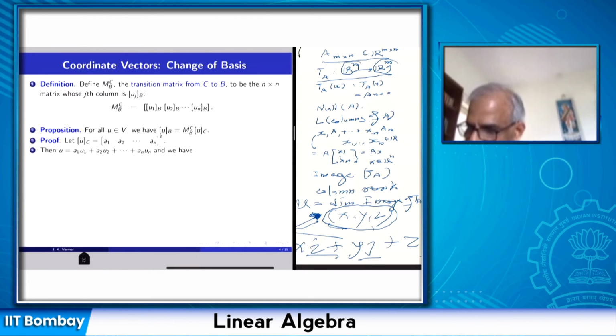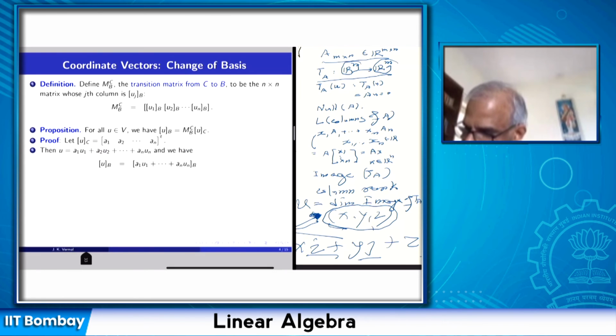Okay, so let us prove that. First write down the coordinate vector of u with respect to C. Suppose this is the coordinate vector. What does it mean? It means u is equal to a1 u1 plus up to an un. Okay, that is u. Then the coordinate vector of u with respect to C is a1 up to an, this column vector. Okay, so this is the equation.